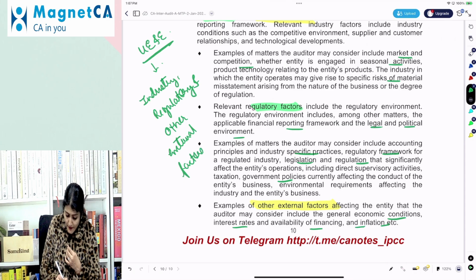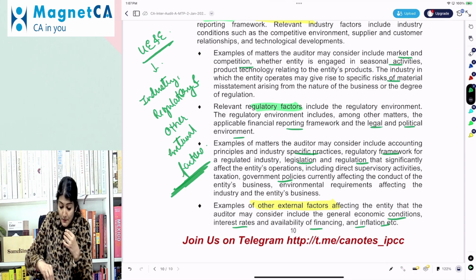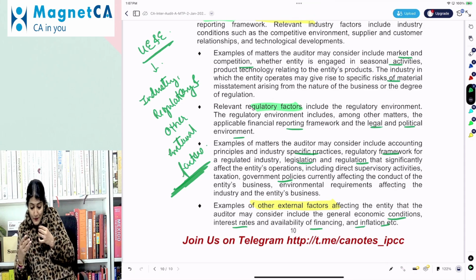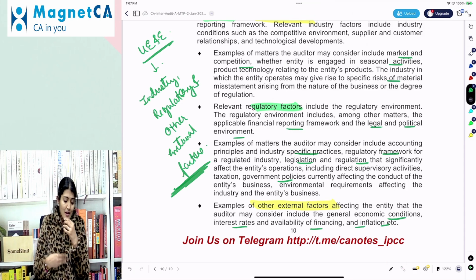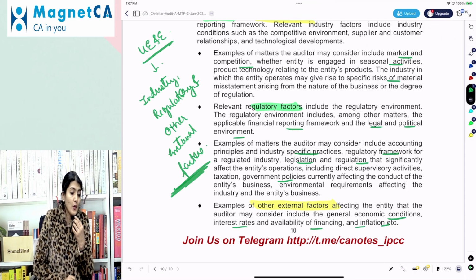So we could find a lot of interesting and important questions in this MTP2 of the Jan 25 exams. If other MTPs you see 2 times, this MTP you should see at least 3 times. A little extra for this MCQ would do you more benefit.